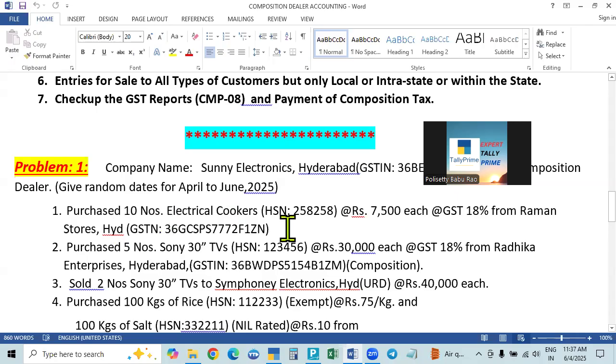Purchased 10 electrical cookers, 7,000 each at 18% tax, from Raman Stores, Hyderabad. The GST number is there, which means the dealer is registered. Hyderabad, registered. This is called a regular dealer. If it were composition, they would mention it.